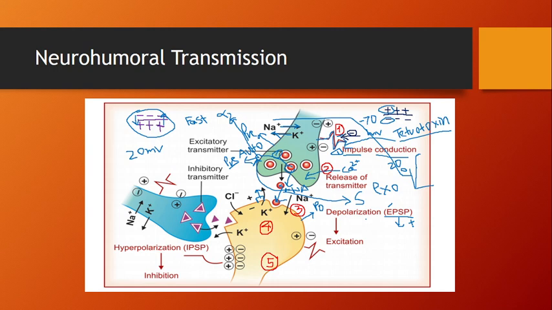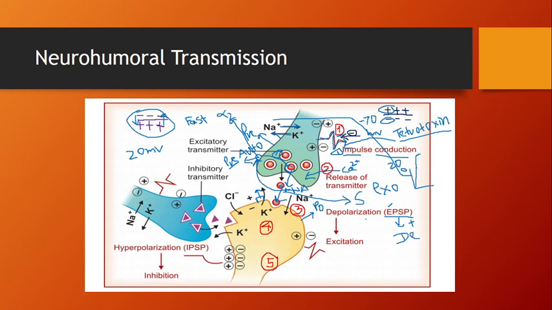I have already told that sodium is the fast acting channel, and calcium is the slow acting channel. Both are released due to the excitatory postsynaptic potential, and it causes depolarization.